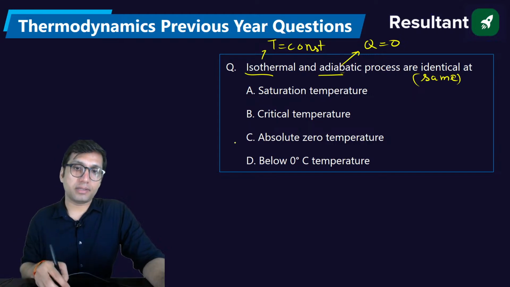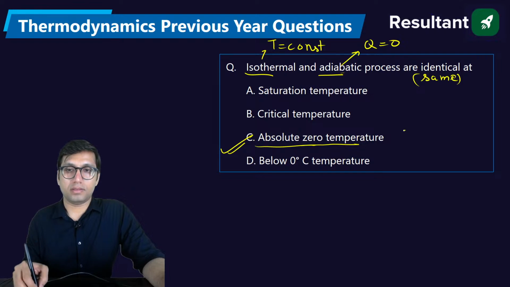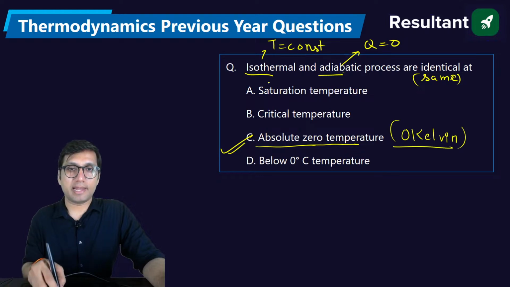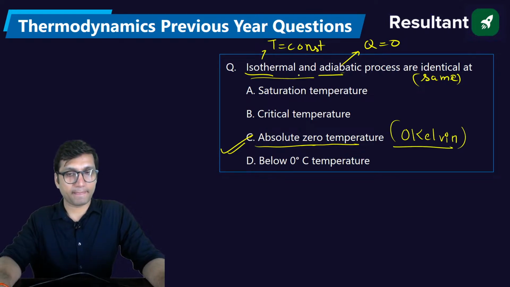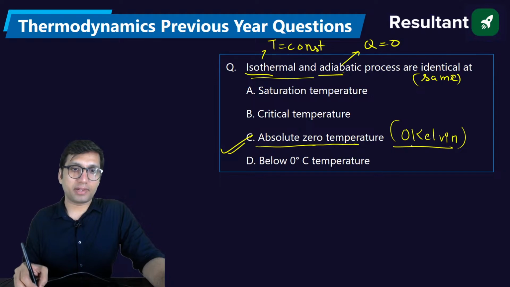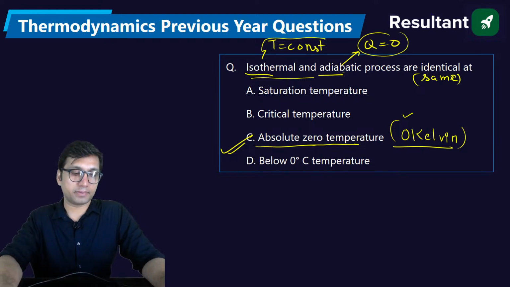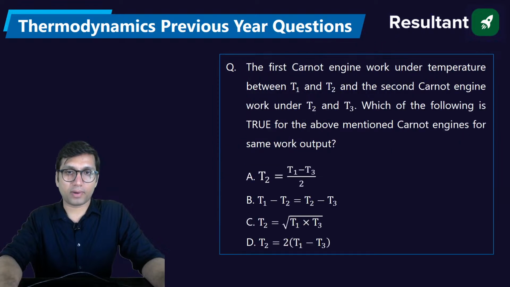That same condition is absolute zero temperature. Absolute zero means 0 Kelvin. So at 0 Kelvin temperature, yes, you can achieve these two processes. Because it is not possible to even achieve 0 Kelvin temperature, but if it is 0, then it will definitely be constant and there will be no heat transfer at 0 Kelvin. There will be no heat transfer at 0 Kelvin.